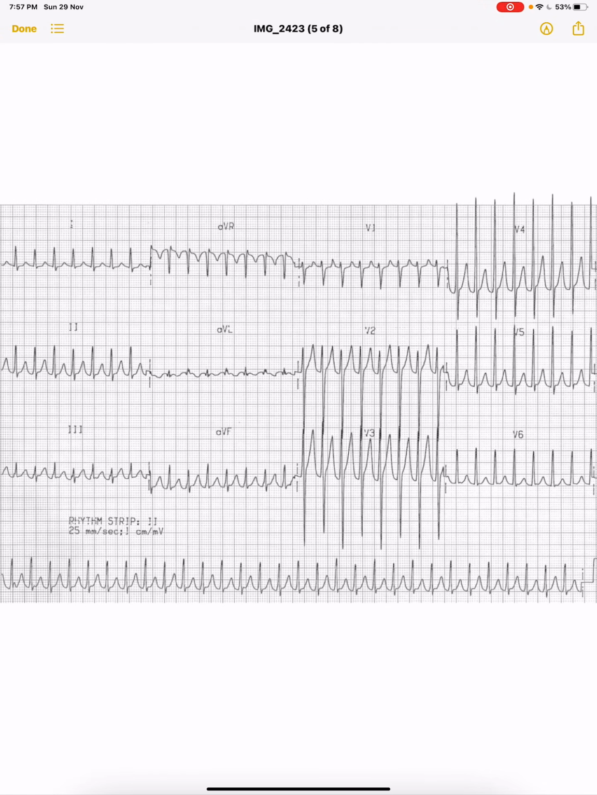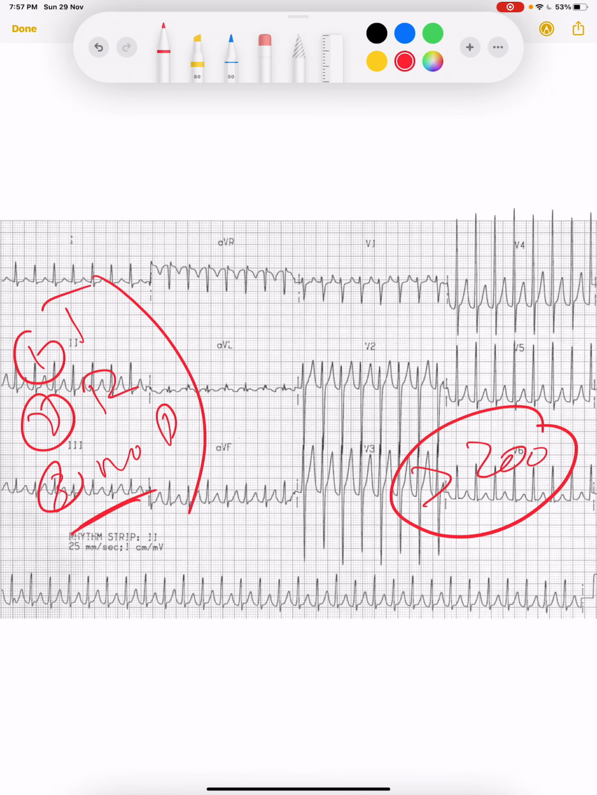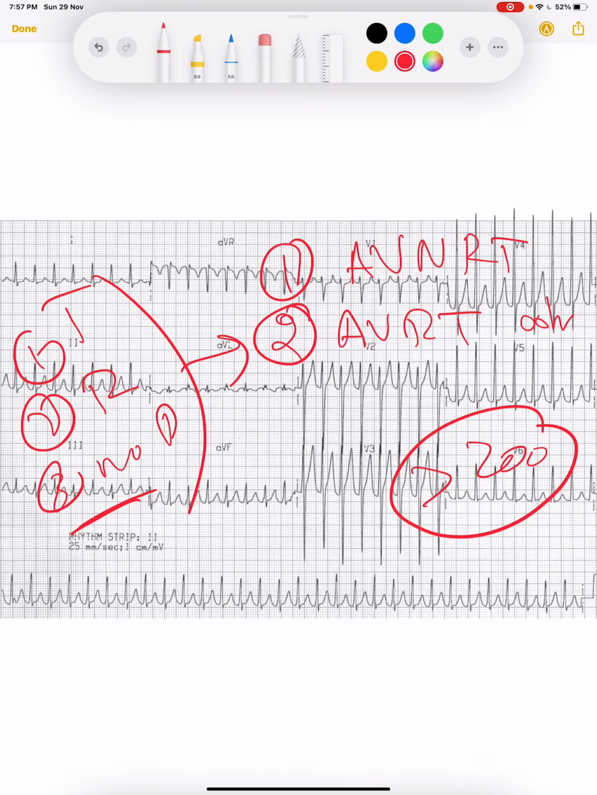Tachycardia, yes, heart rate more than 200. Okay, this is one thing. Second, regular. Look for P wave. Third thing, no P wave. We cannot see any P wave even after that. Is the QRS complex broad? No, it is not broad. If it is not broad, we have two options. Either it is AVNRT, or second it is AVRT of orthodromic type. It doesn't matter, we will treat them in the same way.